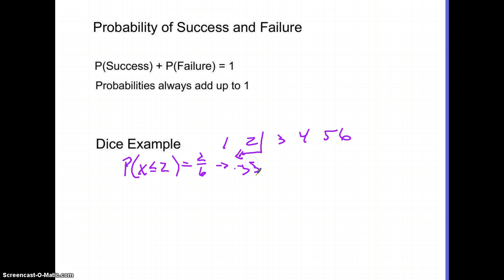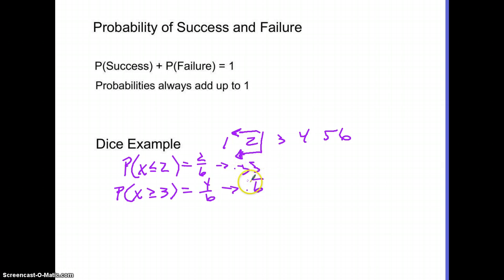0.33 repeating. So the probability of rolling less than or equal to 2, I always draw this out. This is something that I do that helps me, and I say, here is the section I'm looking at. Here's my success. So that means that the other ones, the probability of failure, meaning that X is greater than or equal to 3, is going to be 4 out of 6, or 0.6 repeating.